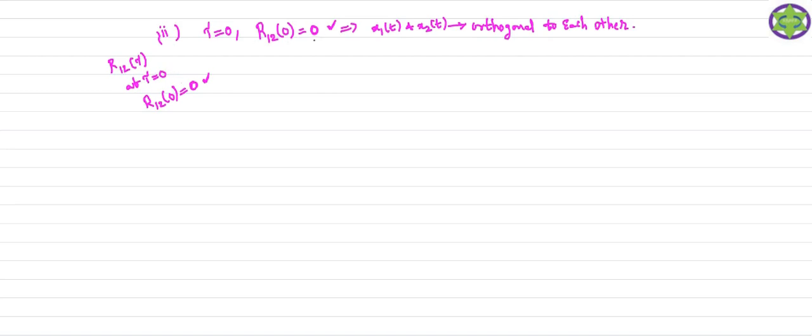So if I get a 0 value of the cross correlation function, the meaning of the statement is that the signals you are considering here, x1 of t and x2 of t, are orthogonal to each other. So that is the meaning of this statement. So what are orthogonal signals?